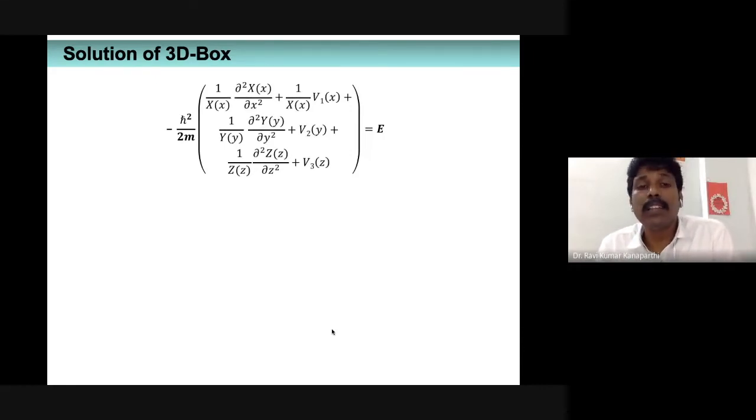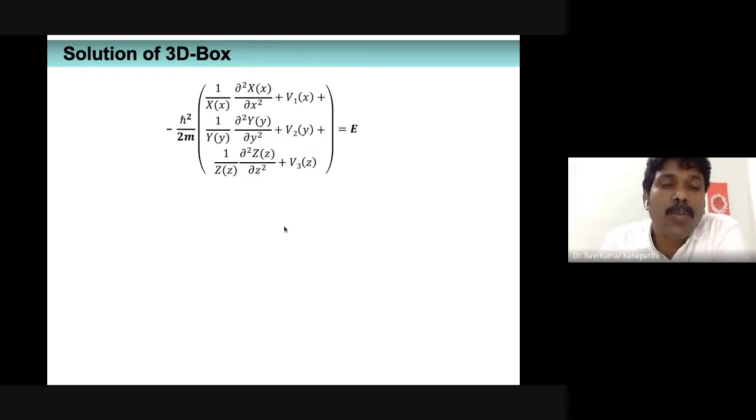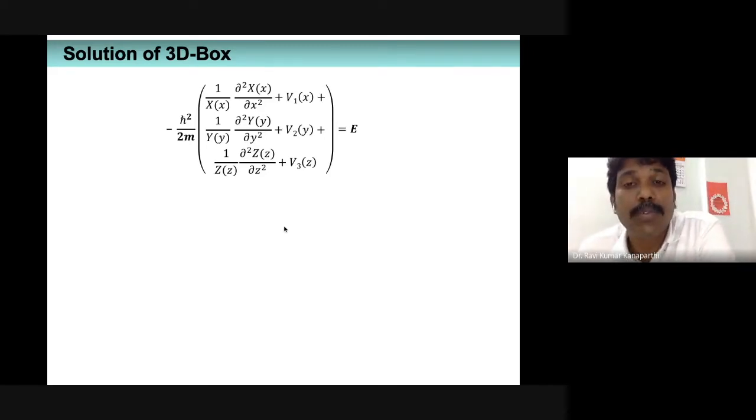So when you simplify by dividing with X(x), Y(y), Z(z), this is what you are going to obtain: 1 over X(x), ∂²X(x)/∂x² plus V1(x), plus 1 over Y(y), ∂²Y(y)/∂y² plus V2(y), plus 1 over Z(z), ∂²Z(z)/∂z² plus V3(z).